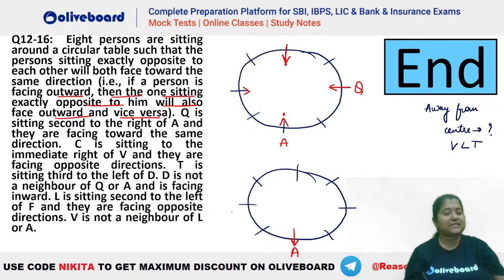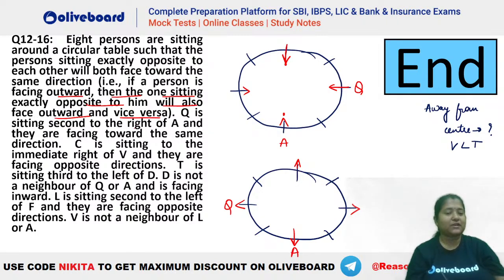Now there is one more possibility that A is facing away from the center. Now in this case, Q is second to the right of A will be here, right? And Q and A are facing the same direction. So Q also will be facing away from the center. Similarly, the person opposite to A also will be facing away from the center, and this person opposite to Q also will be facing away from the center. So either of the two situations, isn't it?